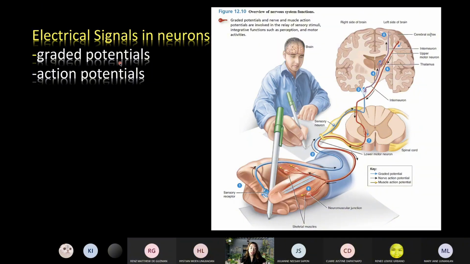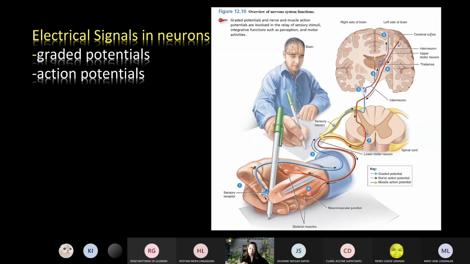Just take note for now that graded potentials are small deviations from the resting membrane potential. They are weak impulses that are utilized in short distance communications.